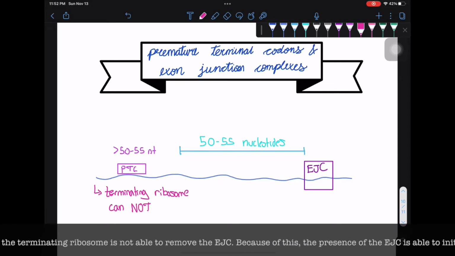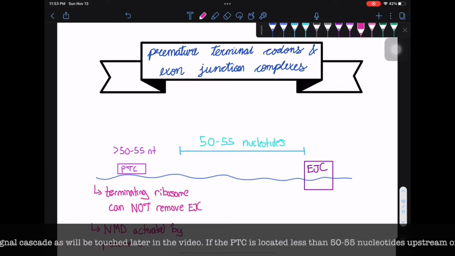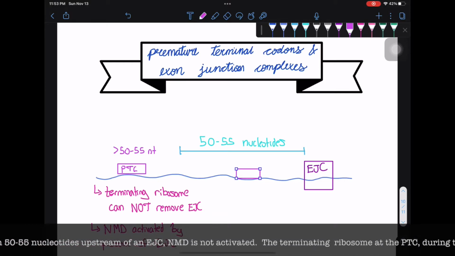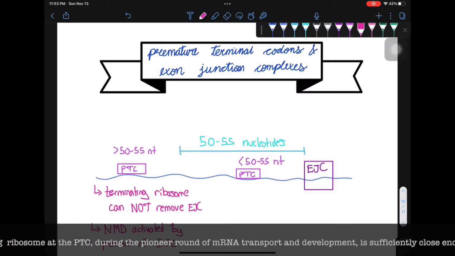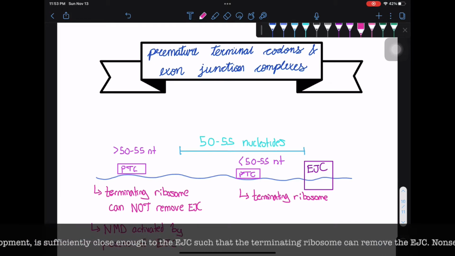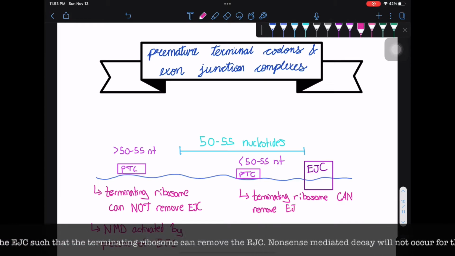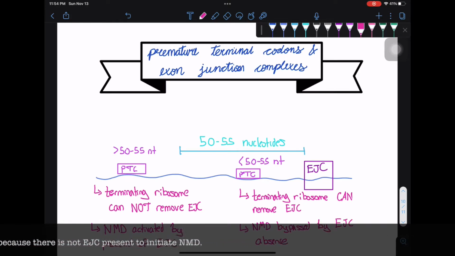Because of this, the presence of the EJC is able to initiate a signal cascade, as will be touched on later in the video. If the PTC is located less than 50 to 55 nucleotides upstream of an EJC, NMD is not activated. The terminating ribosome at the PTC during the pioneer round of mRNA transport and development is sufficiently close enough to the EJC such that the terminating ribosome can remove the EJC. Nonsense-mediated decay will not occur for this PTC because there is not an EJC present to initiate NMD.